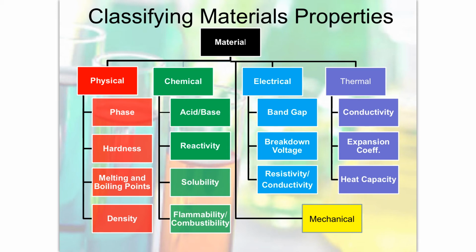So physical, we have the phase, hardness, how hard is something, as far as can you push your fingernail into it easily. If it's very hard, you can't. If it's not hard, it's very soft, you can. So think of wax and then metal.